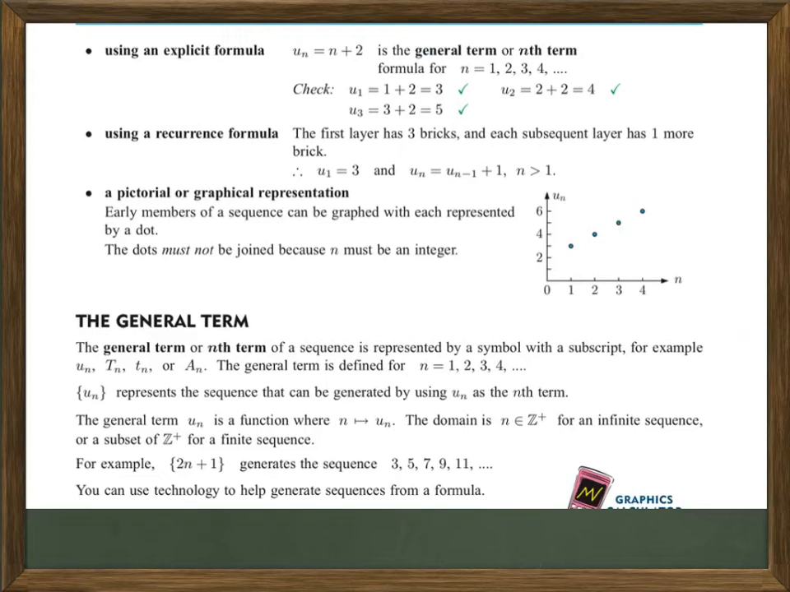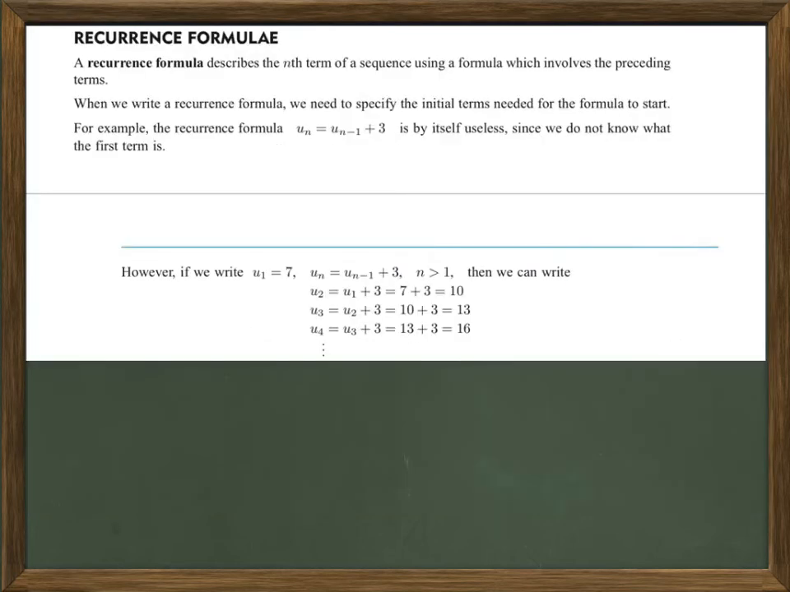So what is the general term? I mean to say, if any sequence is there, like 3, 5, 7, 9, 11, how do we find the 100th term? There should be some formula or general term through which we can find it easily.